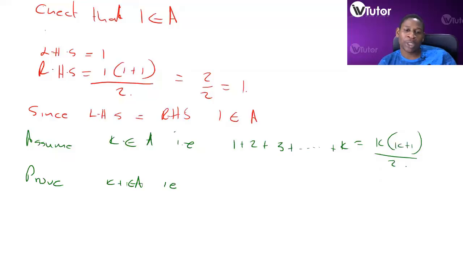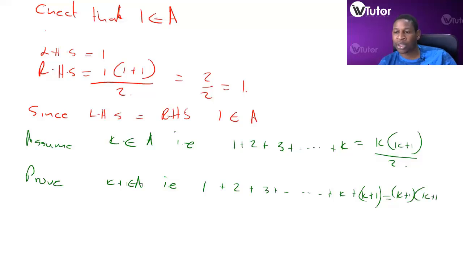So what do we mean by this? 1 plus 2 plus 3 and so forth plus K plus 1. K plus 1 comes after K, so if you substitute K with K plus 1, we've got K plus 1 multiplied by K plus 1 plus 1 all over 2.